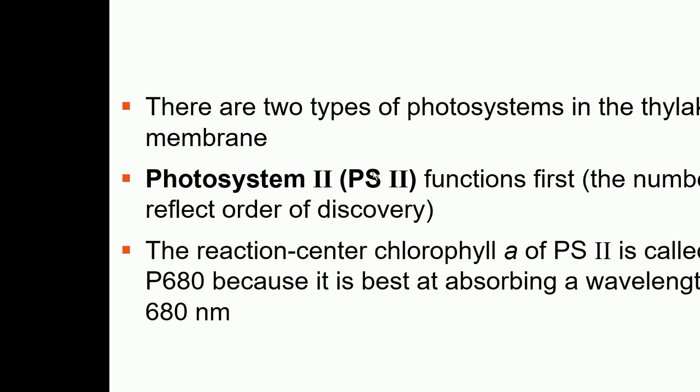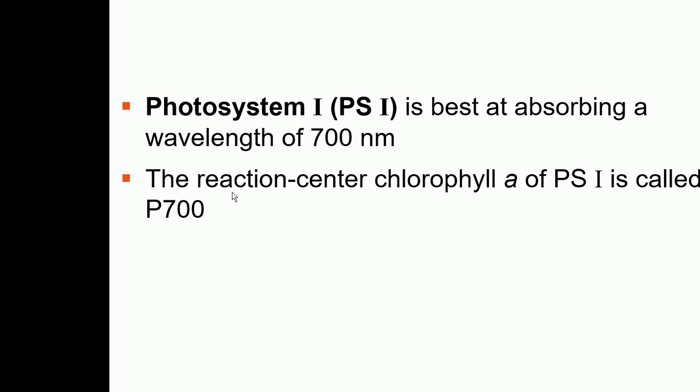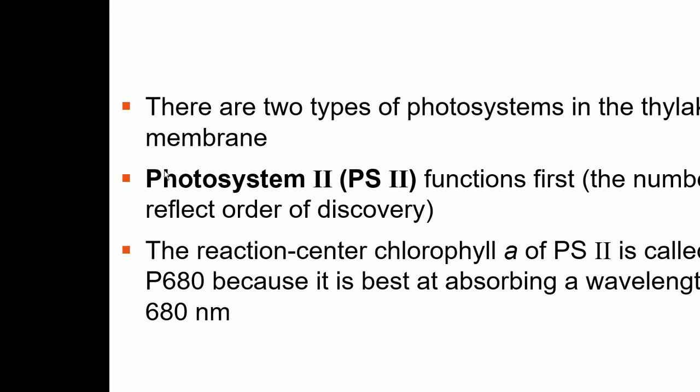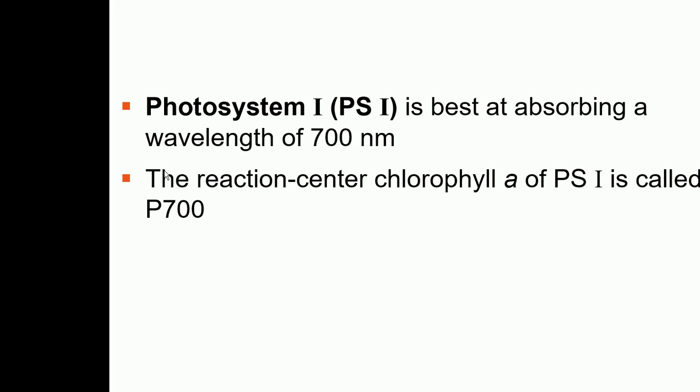Photosystem 2 is also called P680 because it absorbs the light at this wavelength. And the other photosystem is photosystem 1, also called P700 because it absorbs the light at the wavelength of 700. Photosystem 2 comes first. It was discovered first, and photosystem 1 comes later.